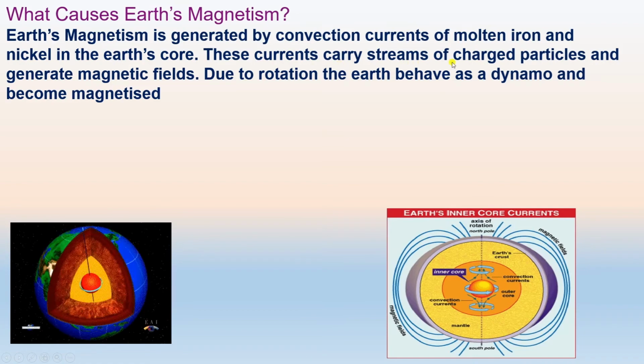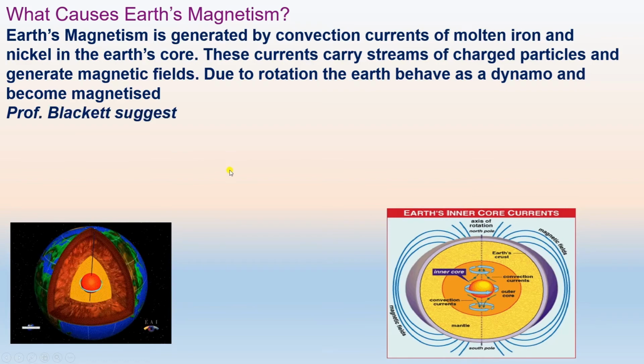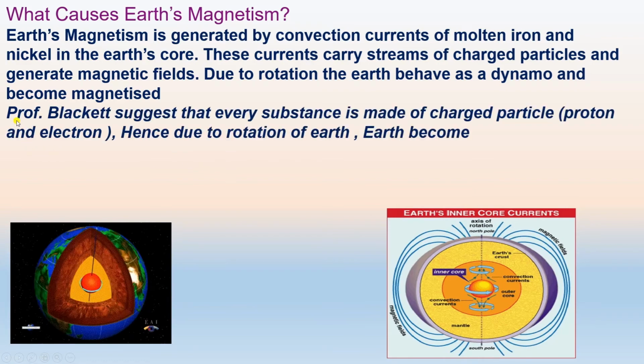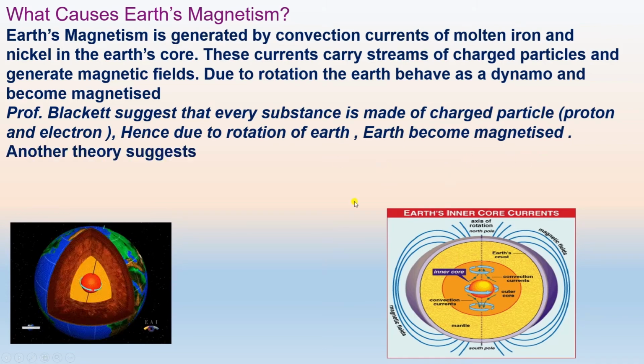These currents carry a stream of charged particles and generate the magnetic field. Due to the rotation of Earth, it behaves like a dynamo and Earth gets magnetized. And Professor Blackett suggested that every substance is made of charged particles like the proton and electron. Hence, due to rotation, Earth becomes magnetized.